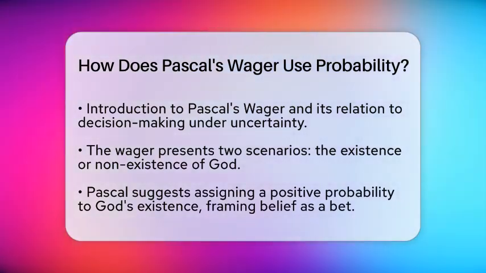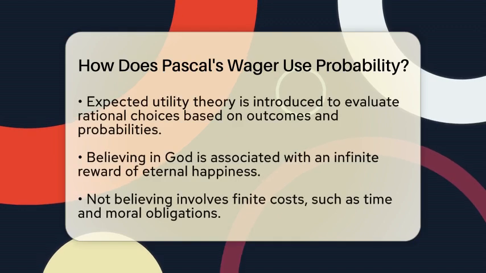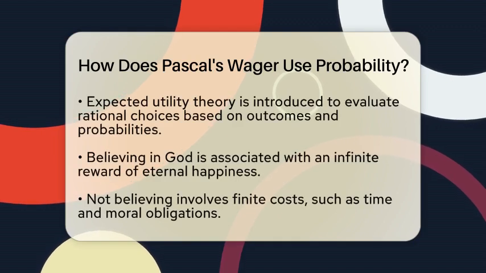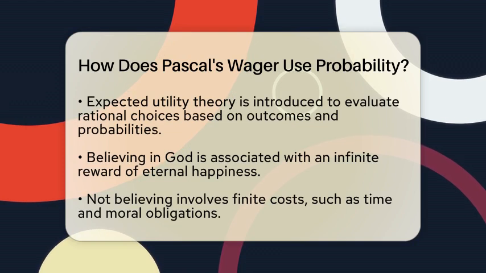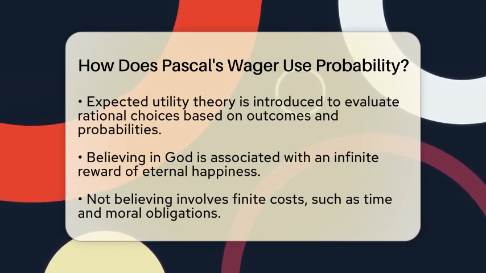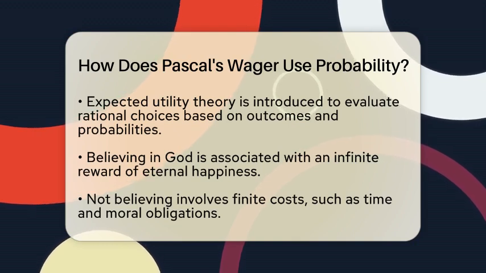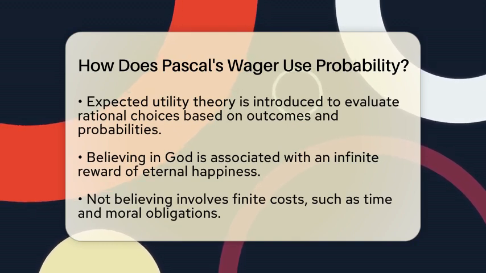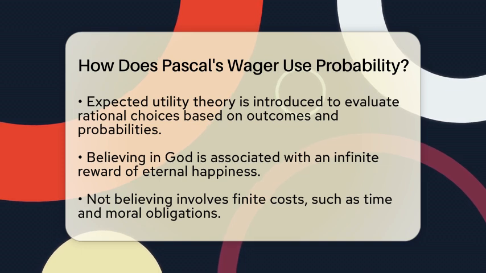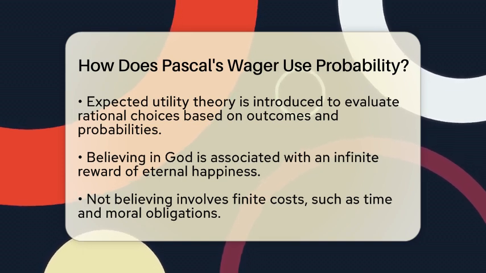To understand this wager better, let's look at expected utility theory. This theory helps us evaluate the rationality of our choices by weighing potential outcomes against their probabilities. When we consider believing in God, we calculate the expected utility by multiplying the probability of God's existence by the infinite reward of eternal happiness.